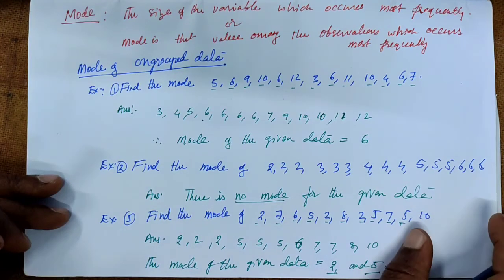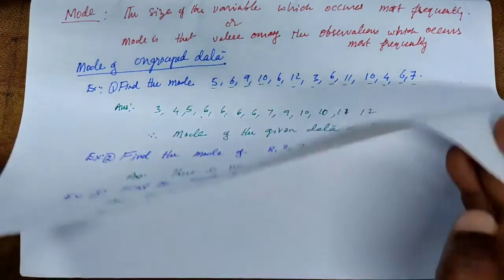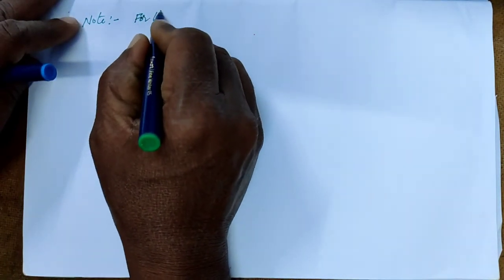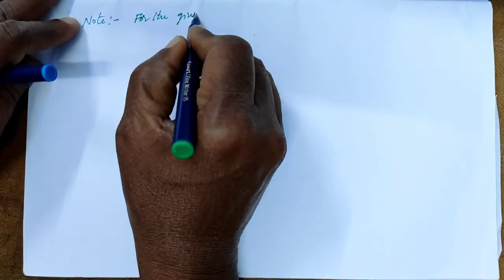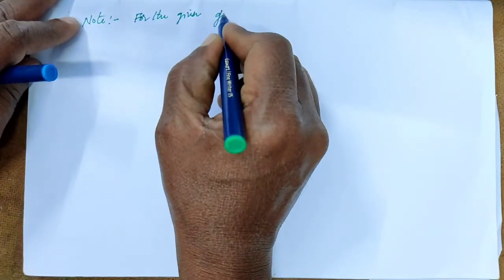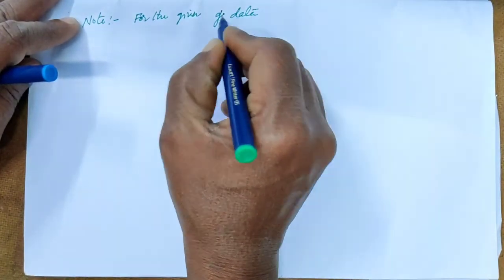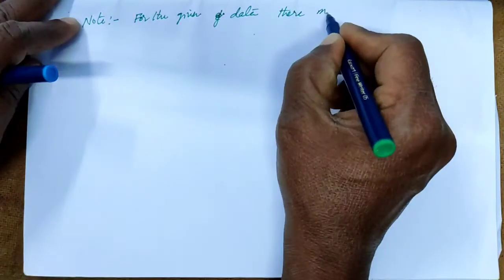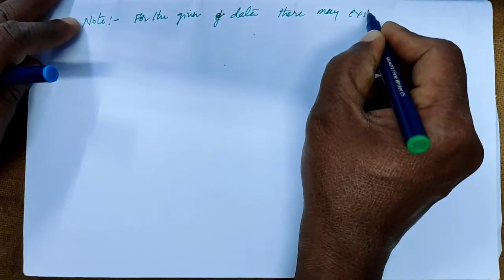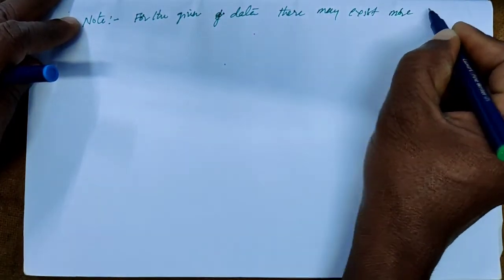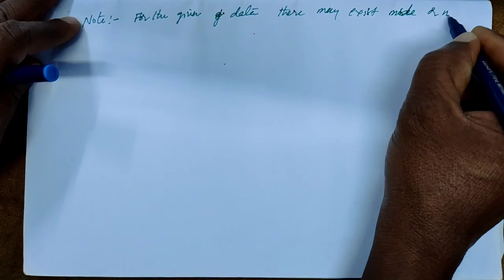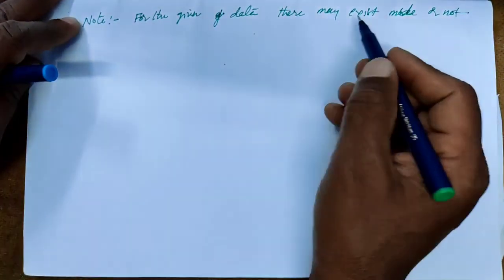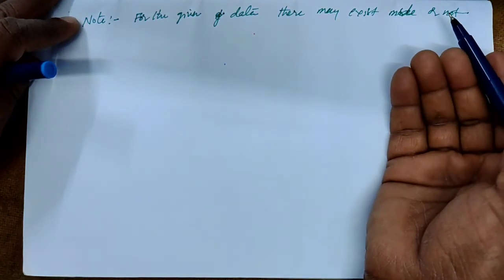So from this we conclude that for a given data there may exist a mode value or may not have a mode value.